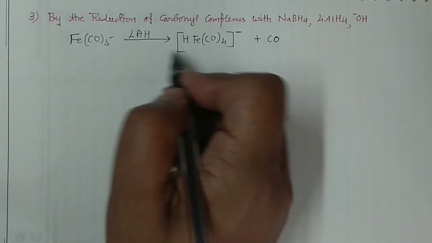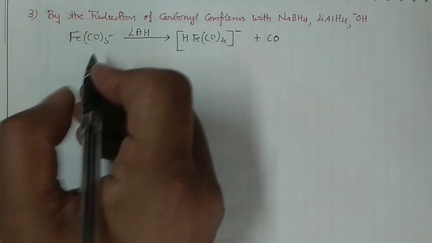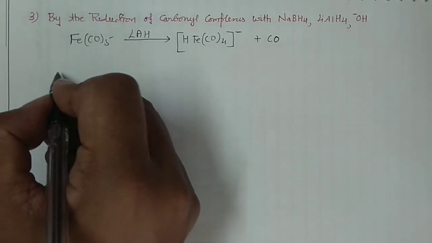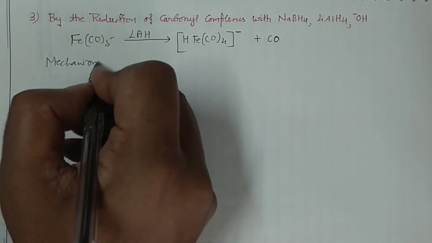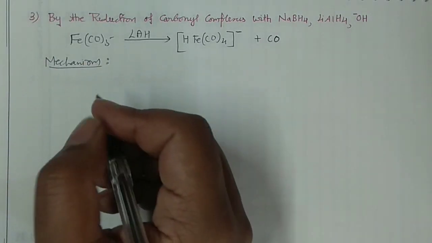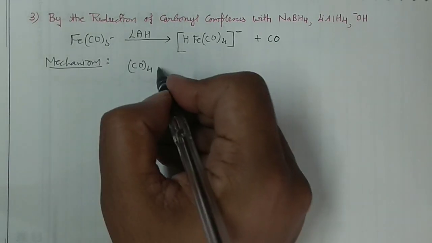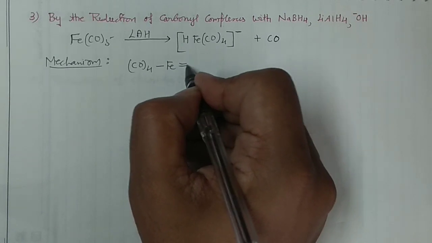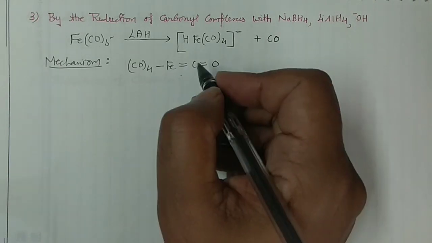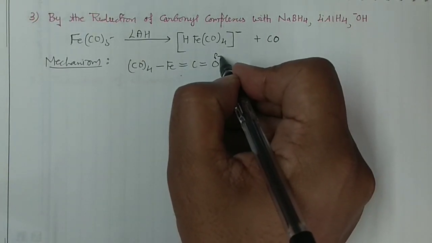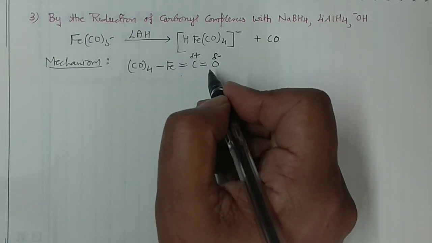If you want to know how it is actually happening, the mechanism is very important for your competitive exam also. So I can write the mechanism first. Four carbonyls I'll write here, and then one iron along with another carbonyl. So this is the picture of this particular complex. In this complex, this is the polar part, so carbon is positive and electronegative oxygen is negative.